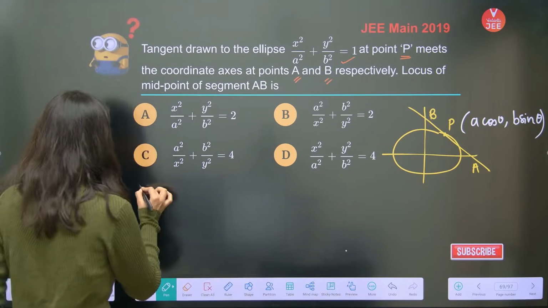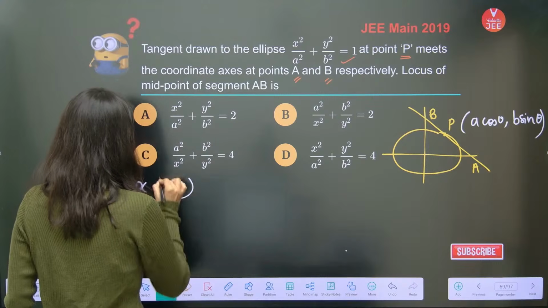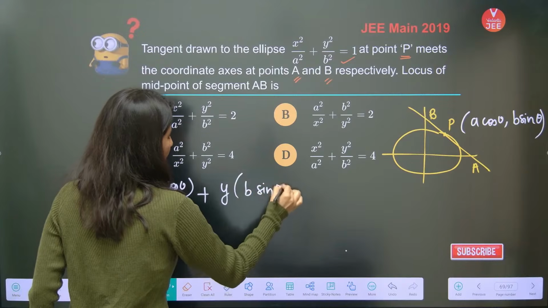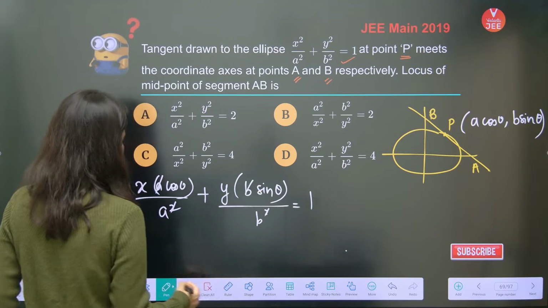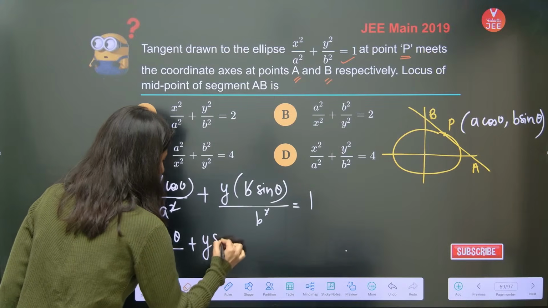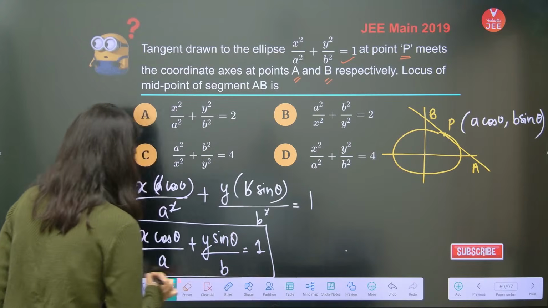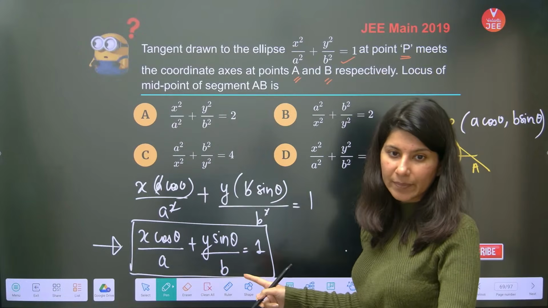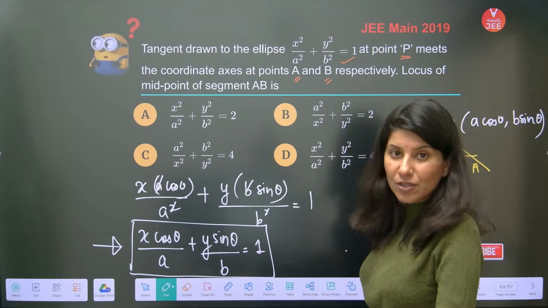It is going to be x x1 upon a square plus y y1 upon b square. x1 is a cos theta, y1 is b sin theta. a cancels, b cancels. x cos theta by a plus y sin theta by b equals 1. This is your equation of tangent.